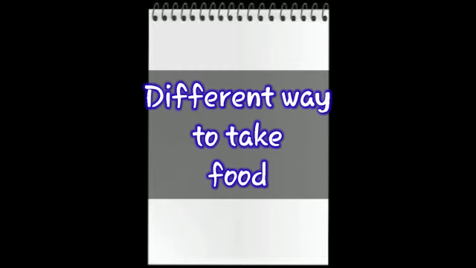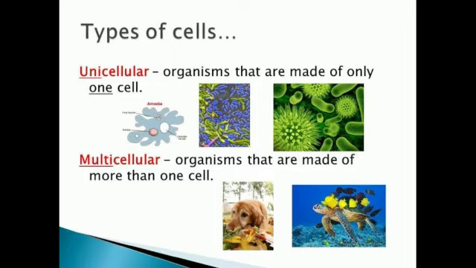In the last video, we learned about the basics and the modes of nutrition, how different animals make their food. So the next topic we are going to learn is the different ways to take food. There are two types of animals, unicellular and multicellular. Unicellular have only one cell, multicellular have more than one cell.